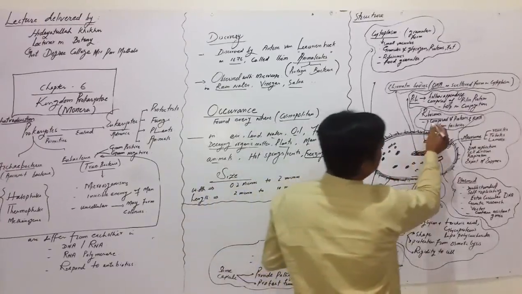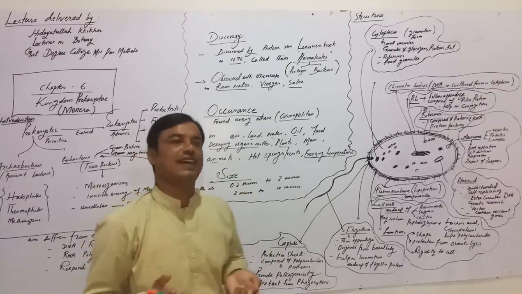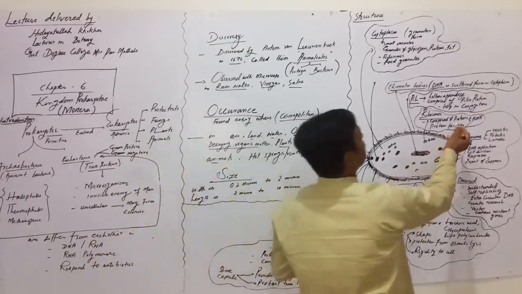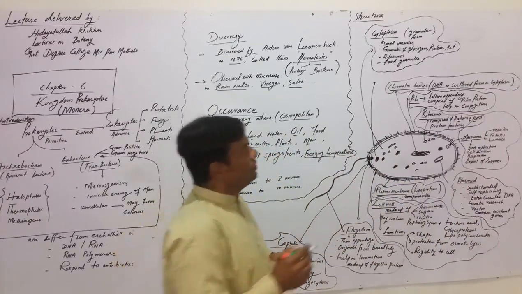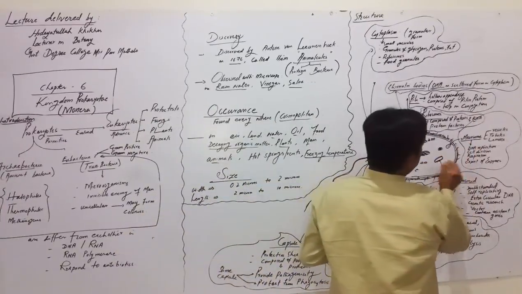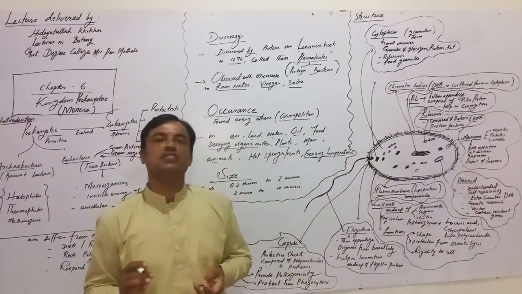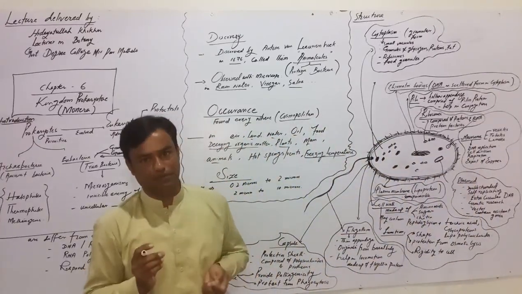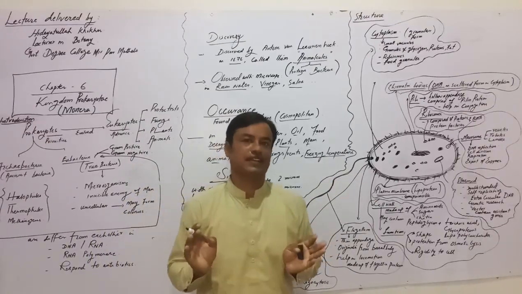Now we discuss the ribosome. Ribosomes, as we know, are the protein factories. They are composed of proteins and RNA. Then mesosome. Mesosome is basically an invagination or enfolding of the plasma membrane. As we know, bacteria lack all membrane-bounded organelles.